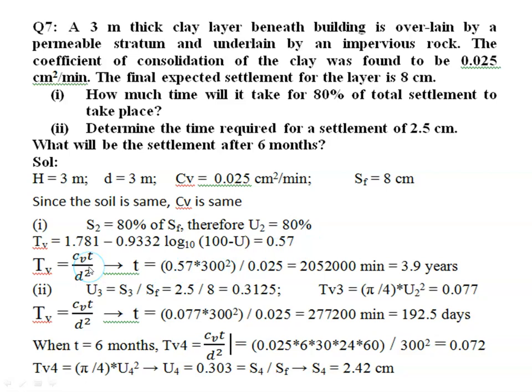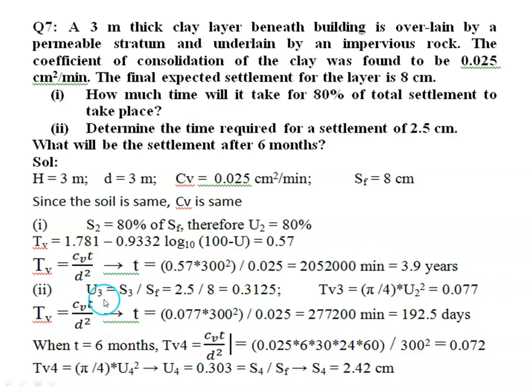Then, when the degree of consolidation is greater than 60%, we have to use the second equation for time factor, that is 1.781 minus 0.9332 log to the base 10 of (100 minus U). From this we can find the time factor, that is 0.57, and we know that time factor equal to CVT by D square. So from this, knowing the values of CV and D, TV, we can find the value of T, time, which is obtained in minutes, because CV is in centimeter square per minute, and we should convert into years because the value is very big.